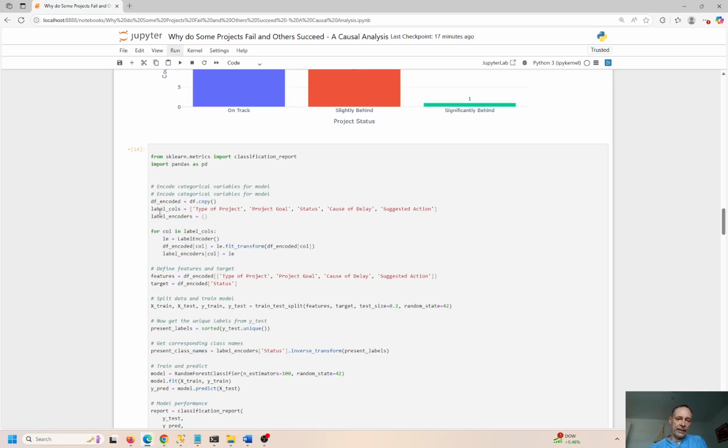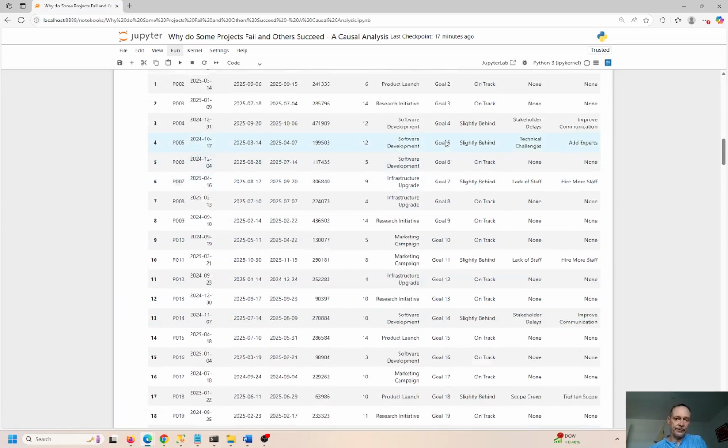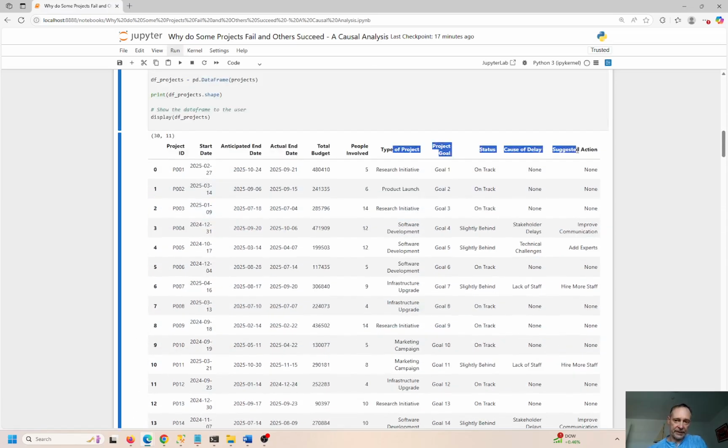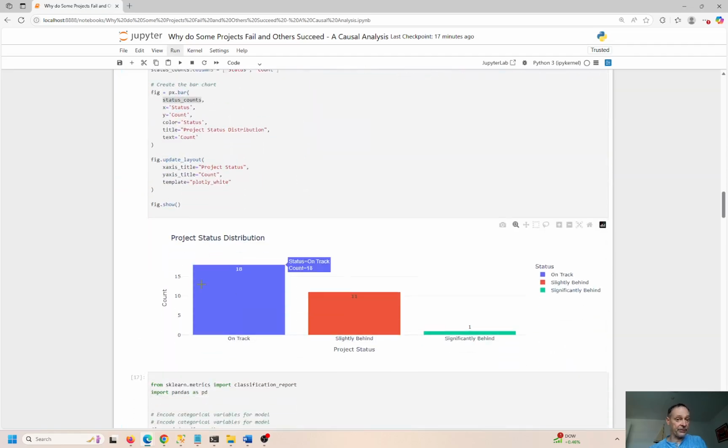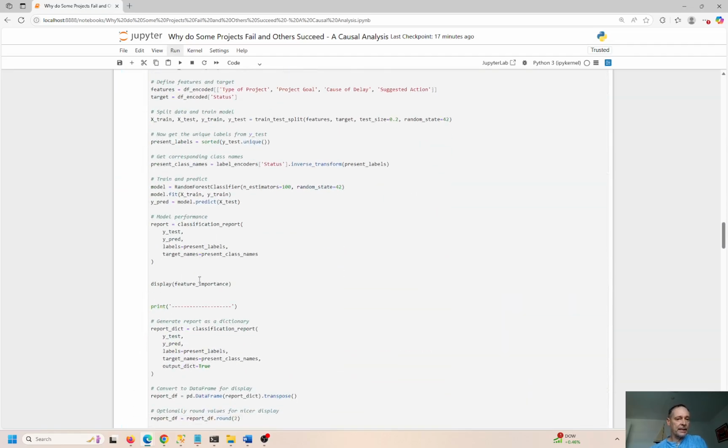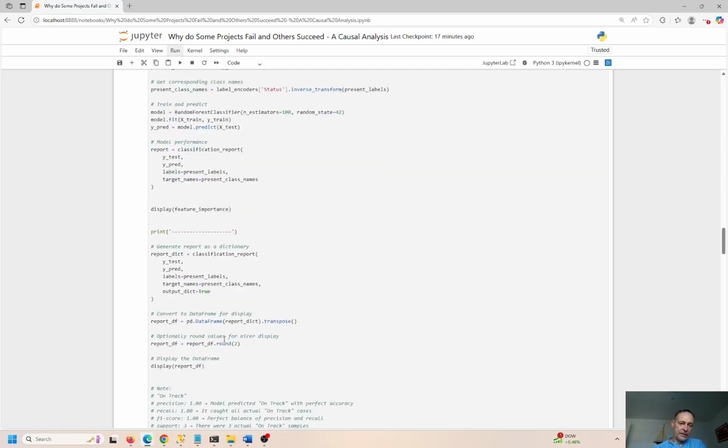So we can go ahead and label columns: the type of project, project goal, status, cause of delay, and suggested action. Okay. So similar to what we have over here. Project goal, status, cause of delay, and suggested action if there is indeed a delay. And we're going to go ahead and do a basic machine learning exercise here. What are we doing here? The classification, class names, feature importance. Okay, so this one is feature importance.